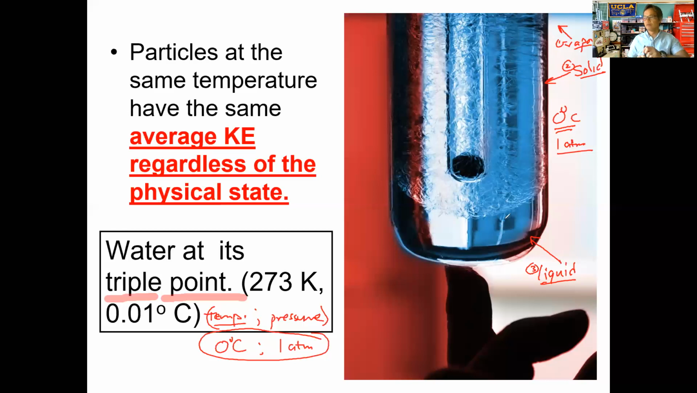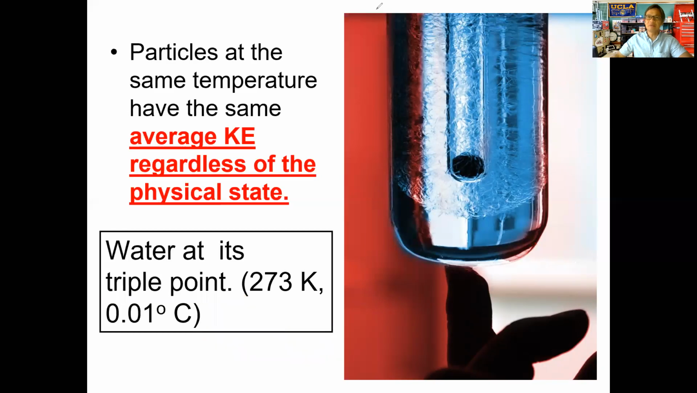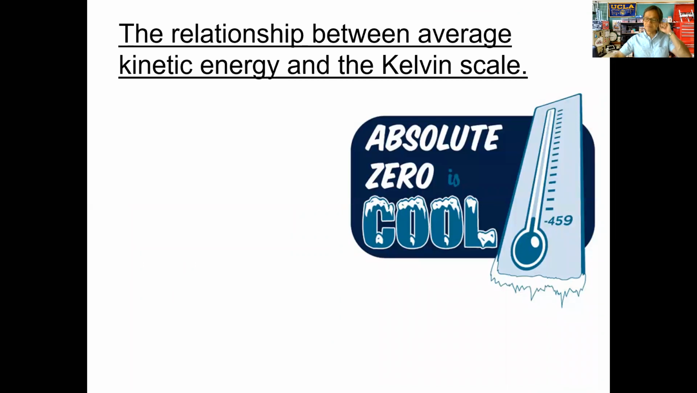So the physical state of a given substance does not determine the speed of the particles. It is the temperature that determines the speed of these particles. Make sure you keep that in mind. With that said, we can make this connection between the average kinetic energy and temperature, specifically the Kelvin temperature scale.